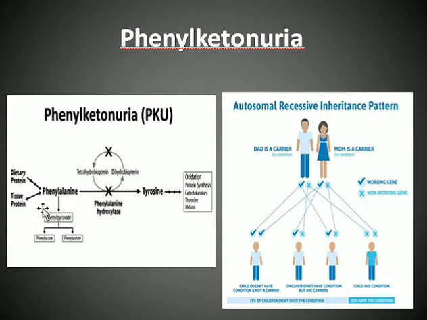what we see here is phenylalanine. Phenylalanine is basically produced by the digestion of proteins. So dietary proteins, tissue proteins, whichever proteins are there, these are digested to form phenylalanine. Now this phenylalanine is converted to tyrosine by this enzyme, which is phenylalanine hydroxylase. Now this enzyme is not formed due to the mutation. So because this enzyme is not formed, tyrosine is not formed.